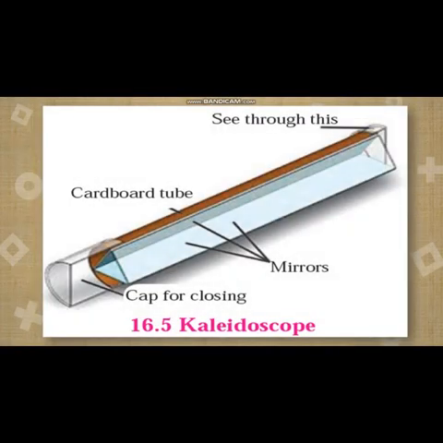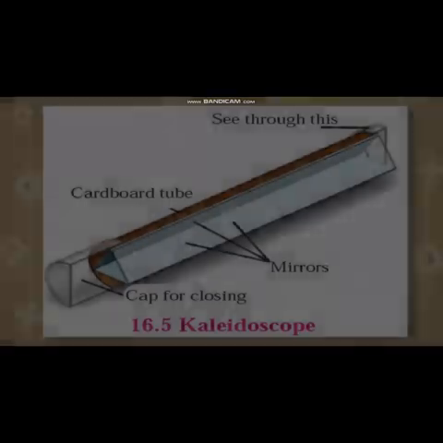This is the figure 16.5 kaleidoscope. On my left-hand side, there is a cap for closing, made of paper which is triangular in shape. Then we will see from the other end. This is a cardboard tube, and inside it are rectangular mirrors which are stuck together with the help of tape and placed inside the tube. So this is a kaleidoscope.